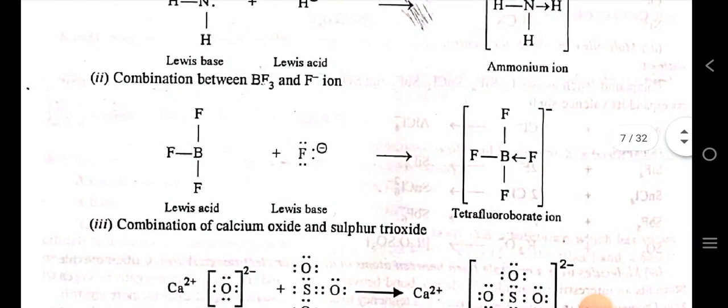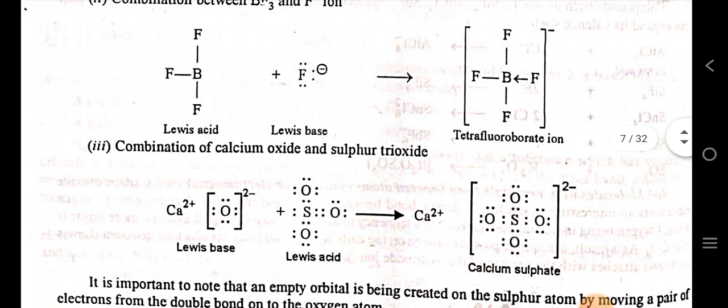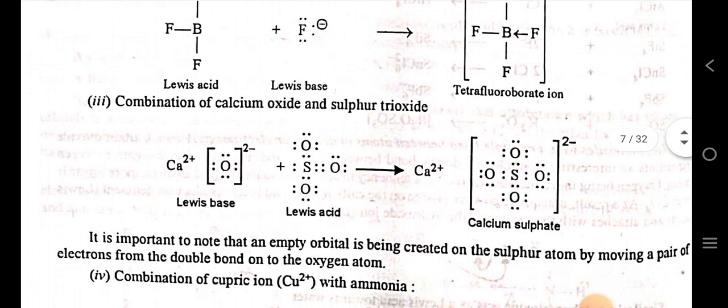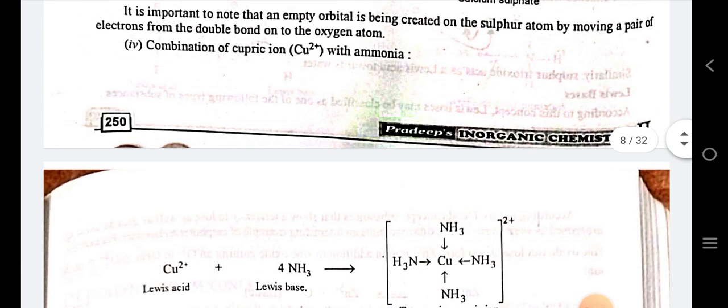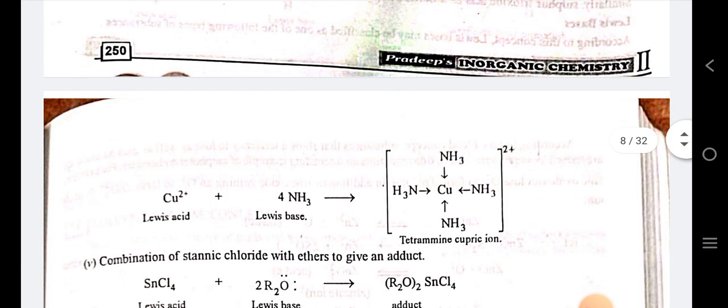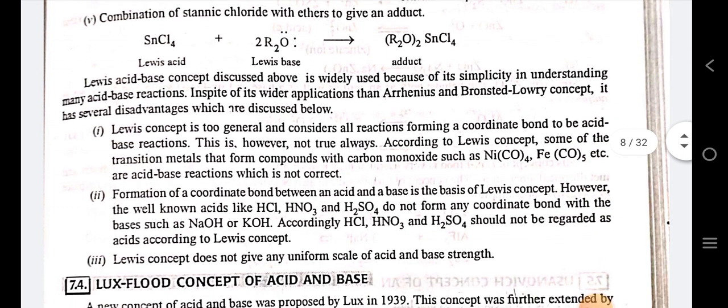Next example is combination between BF3 and fluoride ion. In BF3, boron contains a vacant orbital, and fluoride ion is a negatively charged species. It can donate its electrons and act as a base, forming a coordinate bond, and the product formed is called tetrafluoroborate ion. After that, the example of combination of cupric ion with ammonia, and further, combination of stannic chloride with ether to give an adduct.